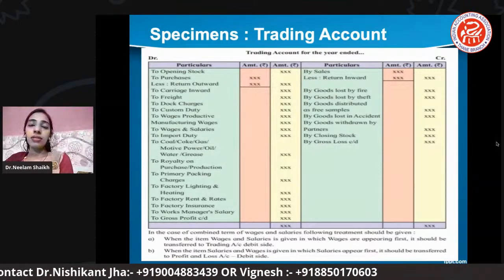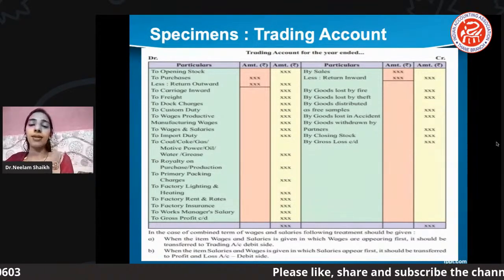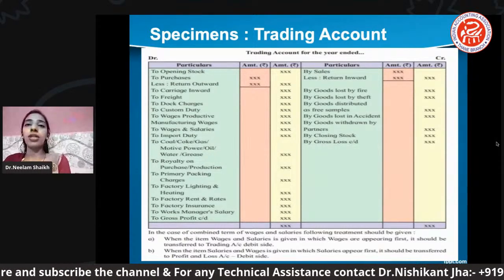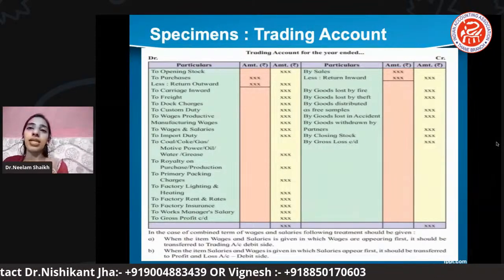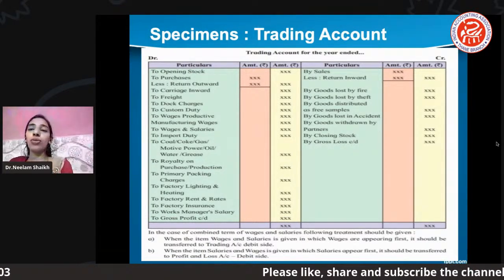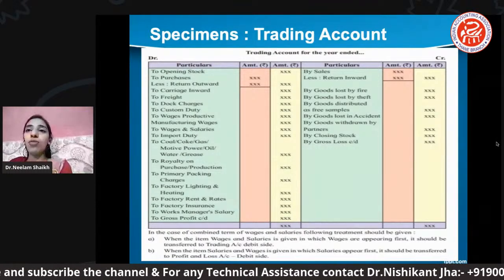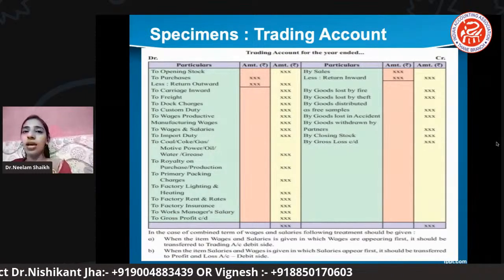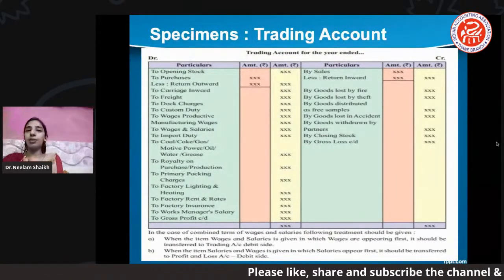But when the item starts with salary and wages, where the first term is salary, then in that case it should be posted under which side? It should be posted on the debit side of the profit and loss account. Why? Because we consider it as a salary first rather than wages, an outside factory item. So students usually make mistakes on wages and salary most of the time, so take care of this. We'll move ahead with the second account, and the second account is profit and loss. Okay, so we'll go to the next slide, profit and loss.